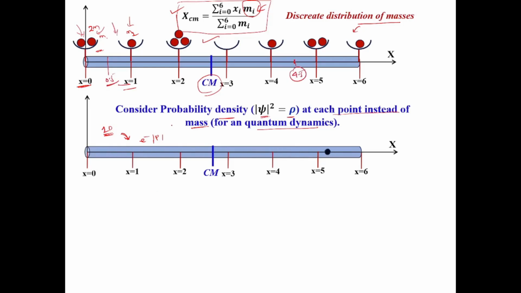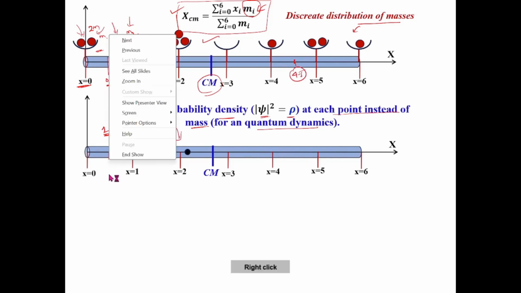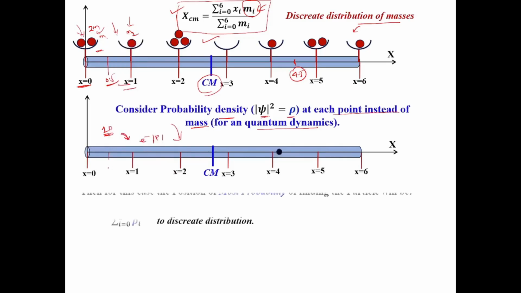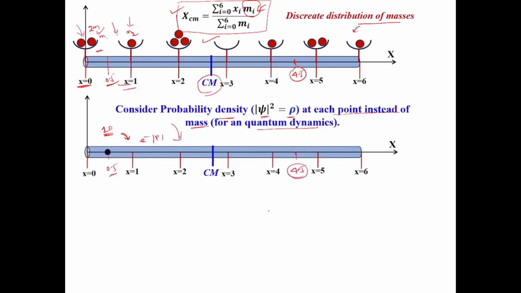But for this case, we could not say that the particle is not at x equal to 0.5. At x equal to 0.5 the particle exists, at x equal to 4.5 the particle also exists, and at x equal to 3.5 also. Try to understand, it is most important.